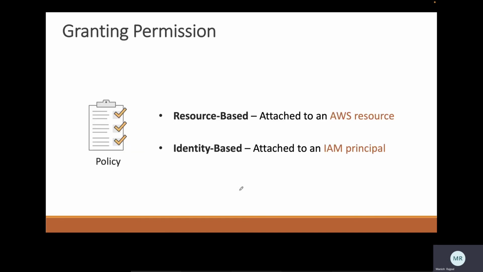Next is how can we grant permissions using policy? So we can have two main types of policy. Resource based policy: these JSON documents which you assign to various resources, like an S3 bucket, KMS, Key Management Service, or Glacier vaults, are termed as resource based. If I attach these policies to identities like users, groups, or roles, they would be termed as identity based.